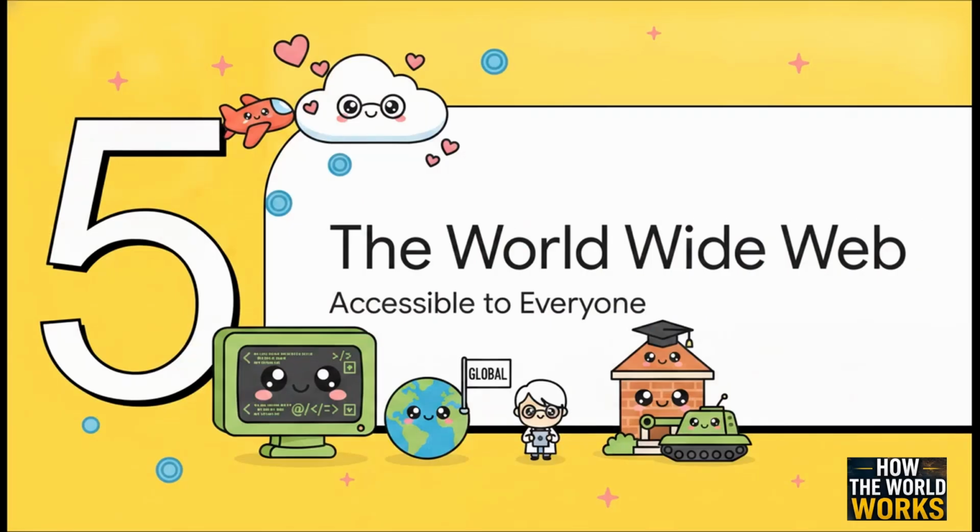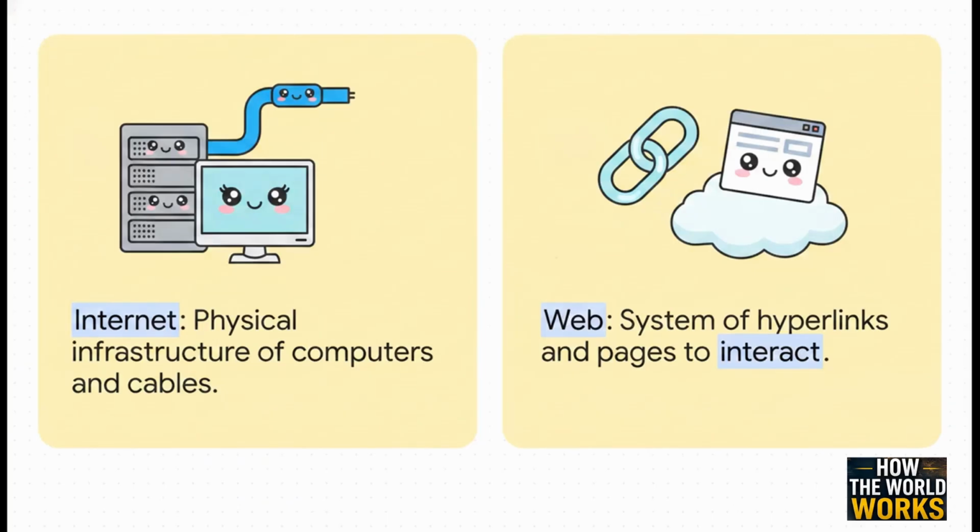Which brings us to Section 5, entering the World Wide Web, making the network accessible to everyone. We've reached our final chapter. By the late 1980s, the internet had global reach, sure, but there was still a major catch. It was this highly technical, pretty clunky, entirely text-based tool operated through those old green terminal screens. It was almost exclusively restricted to academics, the military, and government researchers.